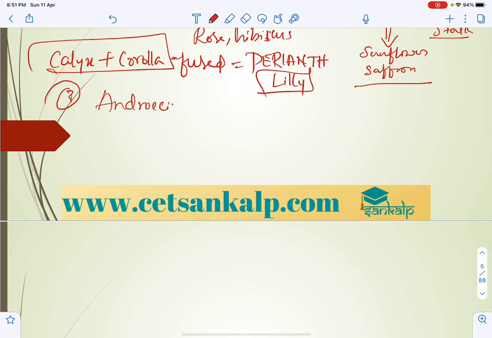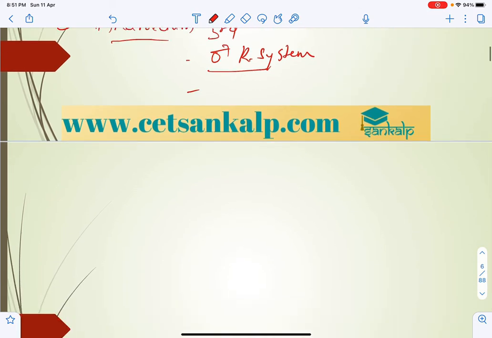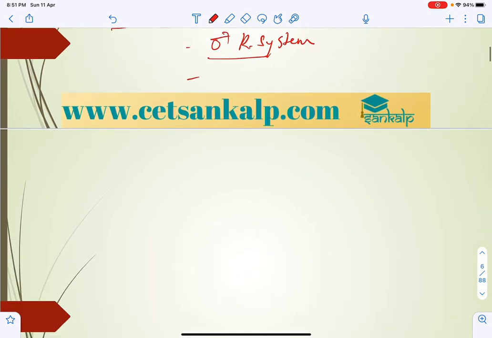So androecium is the third whorl, right, and which is a male reproductive structure. The term given to represent the male reproductive structure, or male reproductive system of the flower. And at the same time here we can say that each stamen is made up of, let us take one small diagram here. So this is the filament, to which the anther is attached.